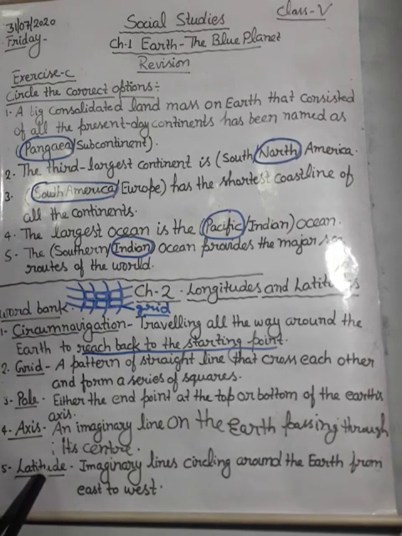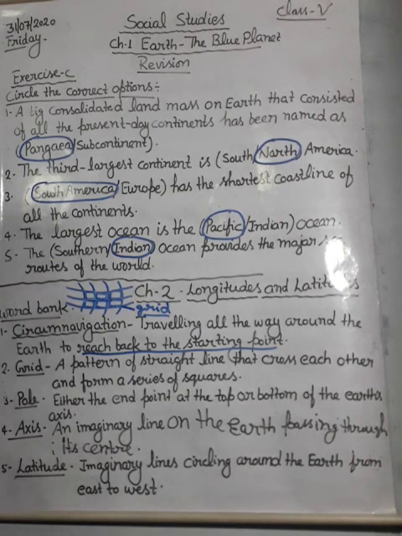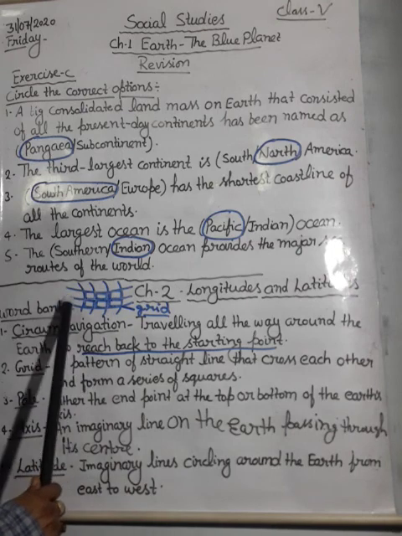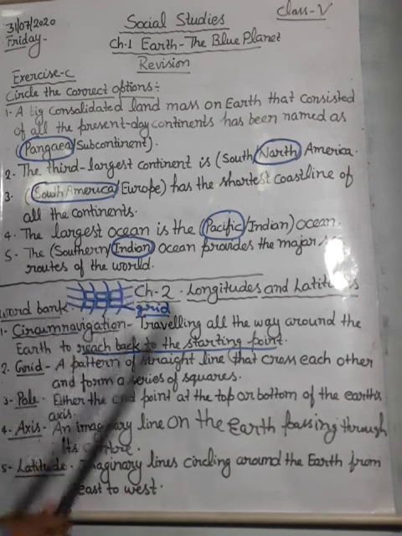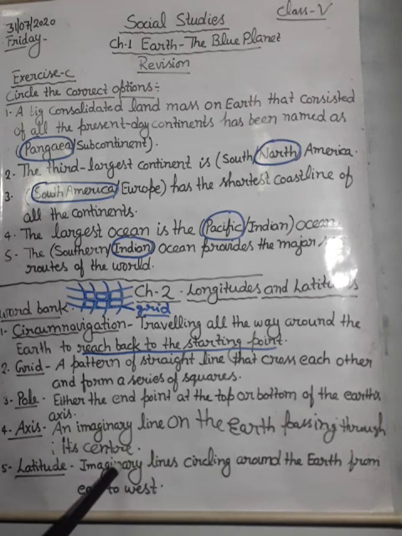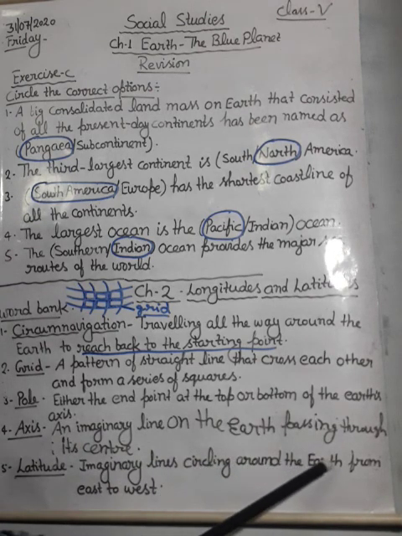And next one is latitudes. Dear student, what is latitude? An imaginary line circling around the earth from east to west. These horizontal lines are called latitudes.